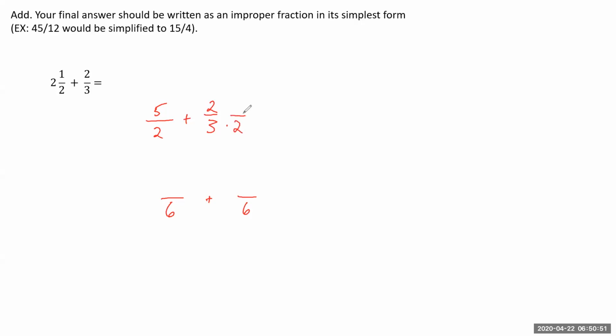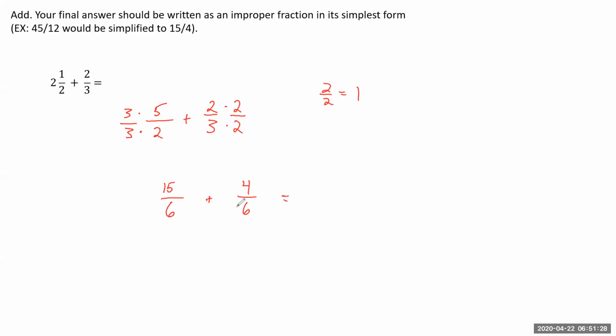I can't just multiply by 2 in the denominator. I'm only allowed to multiply by something over itself, because remember, 2 over 2 is equal to 1, and 1 times anything is itself. So this is just going to turn this old fraction into 4 over 3 times 2, which is 6. And we're going to do the same thing for our first term. So we have to think, okay, well, what do I have to multiply 2 by to get to 6? 2 times 3 is 6. I can't just multiply my denominator. I also have to multiply my numerator. So 3 times 5 is 15, and 3 times 2 is 6.